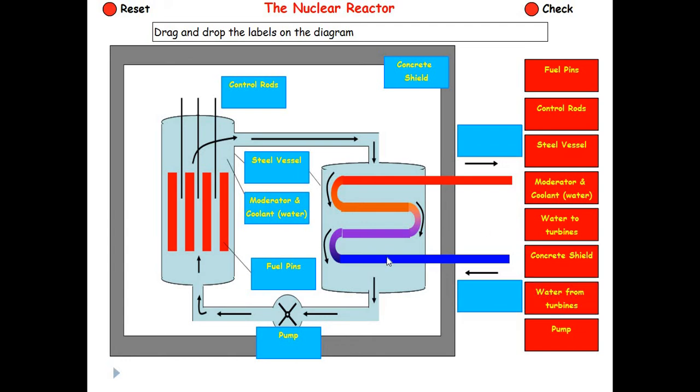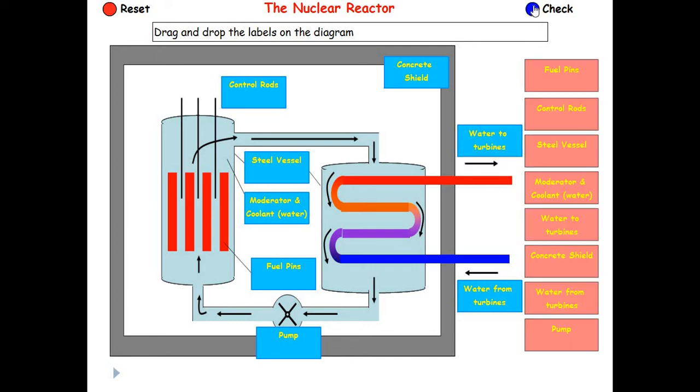So which one is the water to turbine and which is the water from turbine? Ma'am, the upside, water to turbine. Lower is water from turbine. This one is water from turbine, said by Farhan. Okay, and the remaining one is water to turbines. Yes, ma'am. Okay, so we'll check the answer, and yes, of course, you people are right. So whatever nomenclature you have given, that is absolutely correct.